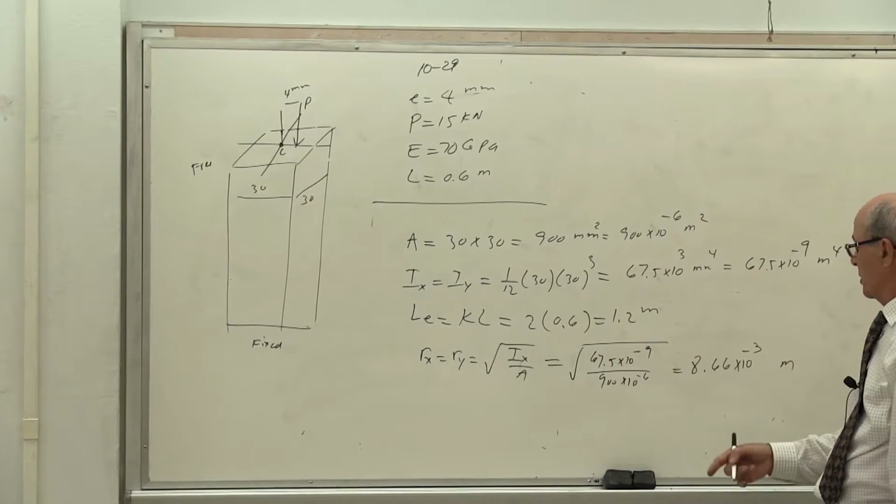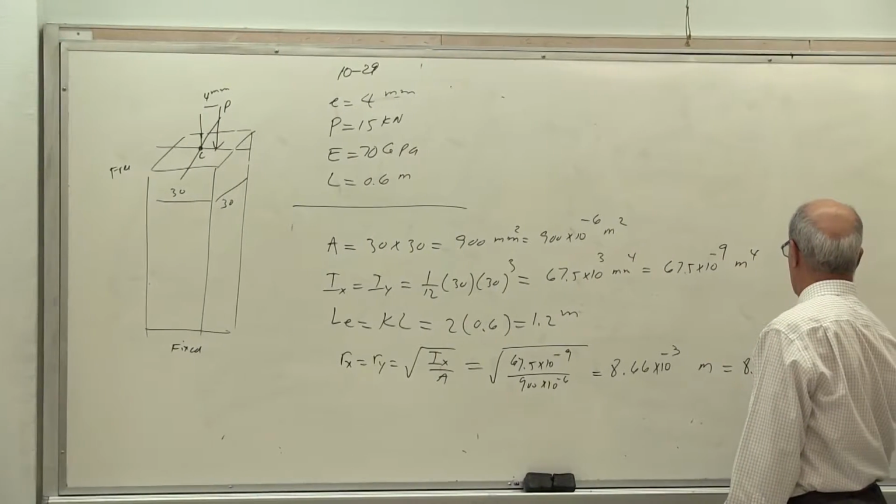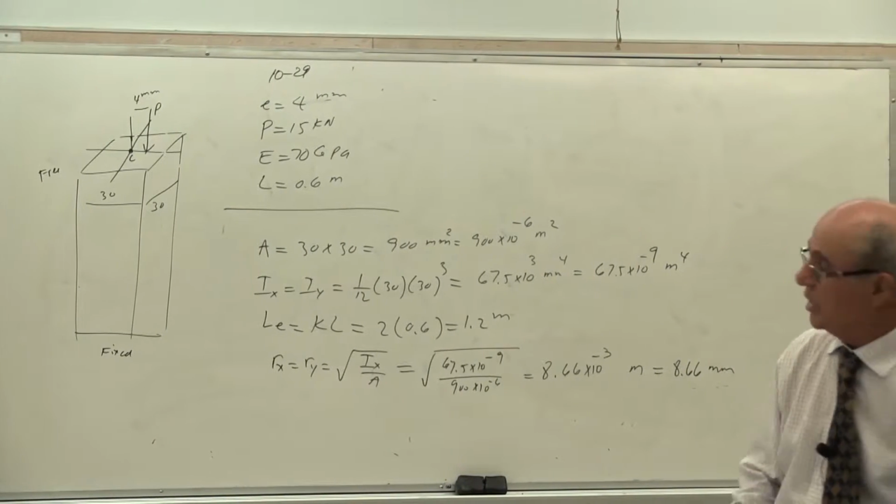The square root of meter square is meter, equal to 8.66 millimeter. So that's Rx, the radius of gyration.